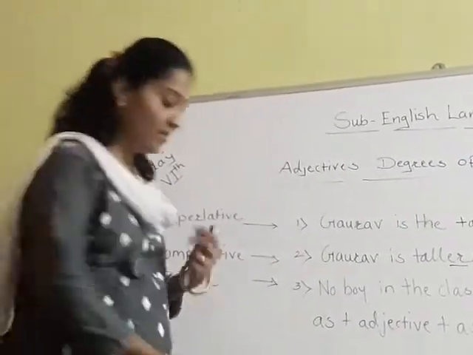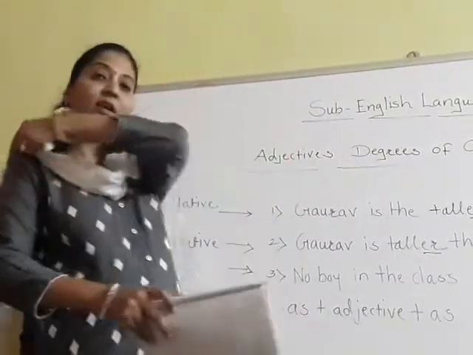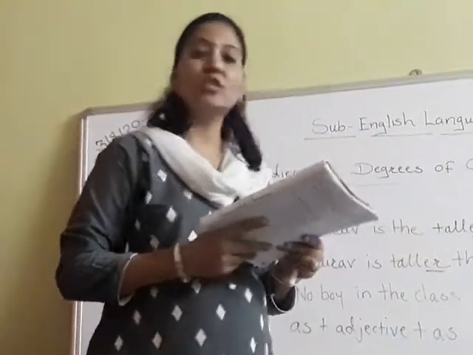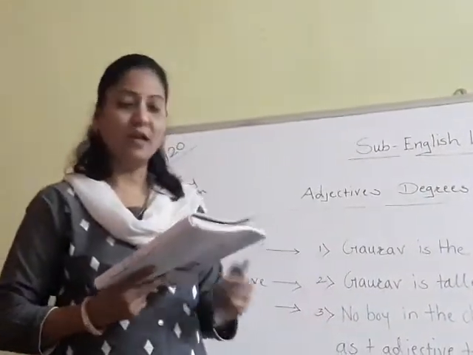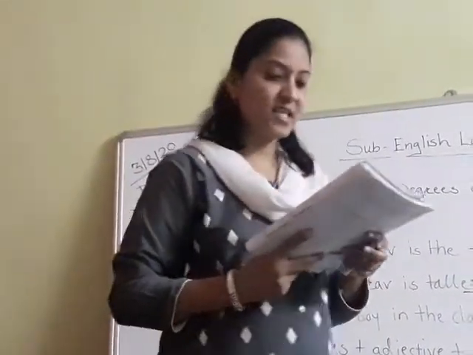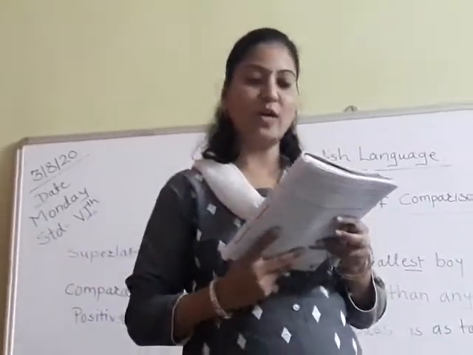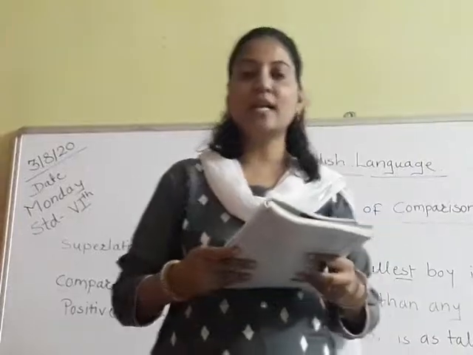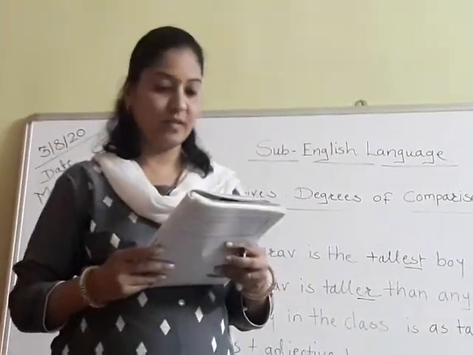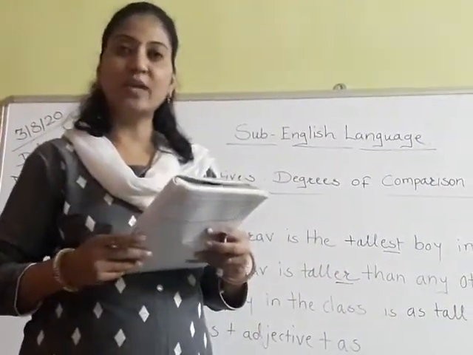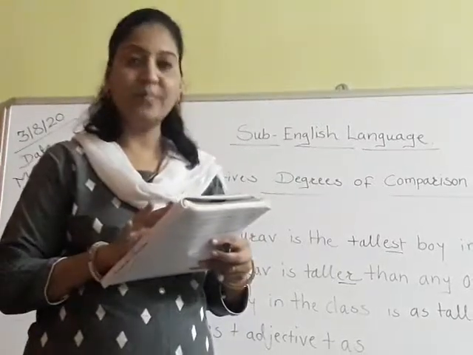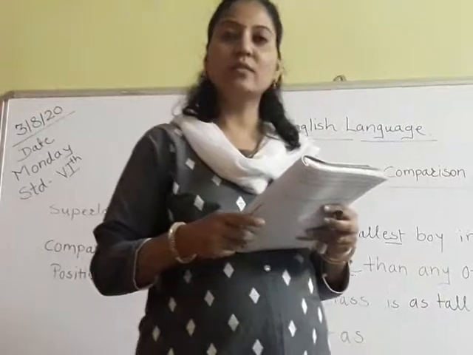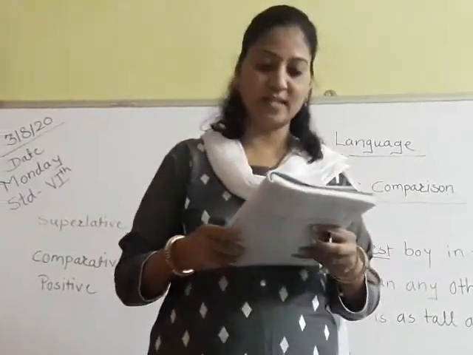Now students, in your textbook, page number 38, questions are given. Question number A is: speak out the comparative and superlative forms of the words given below. It means that you have to form the comparative and superlative degree of these words, and that is your home assignment. Okay. Cold, colder, coldest, like this.